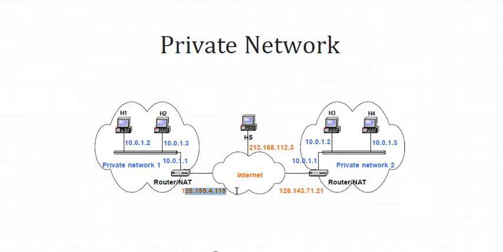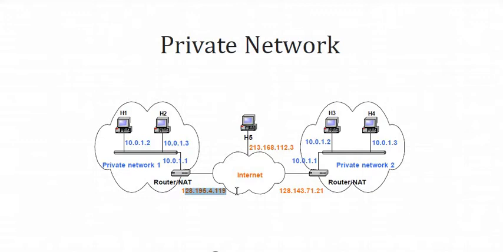There is a question: when we access google.com from, let's say, IP 10.0.1.2, there is a mapping from your private IP to the public IP, and then when the response comes, from the public IP back to the private IP. That is nothing but a translation happening between the private IP address and the public IP address. That is the scenario, and that concept is called network address translation. So that is where exactly network address translation appears.